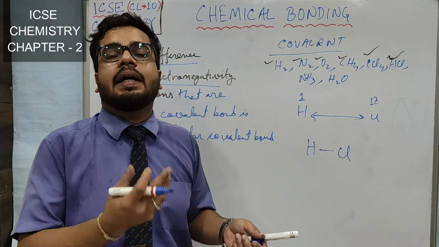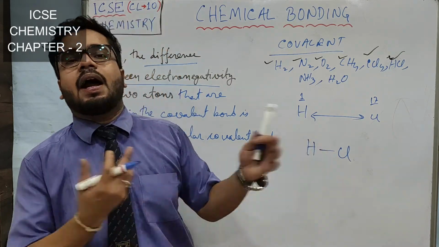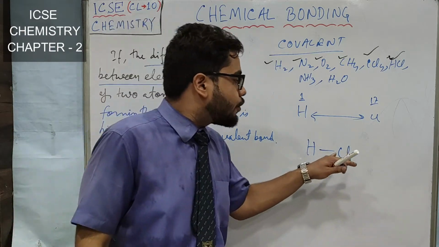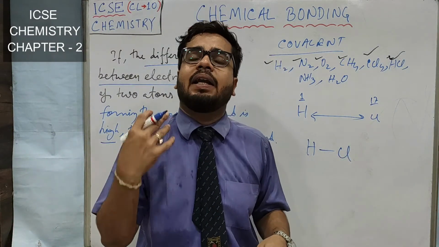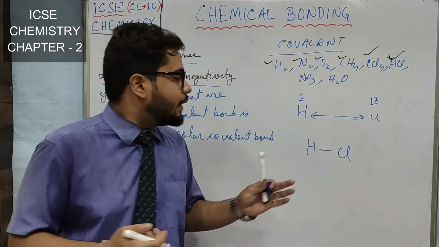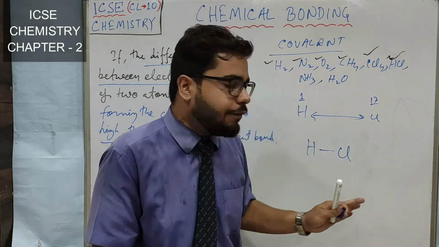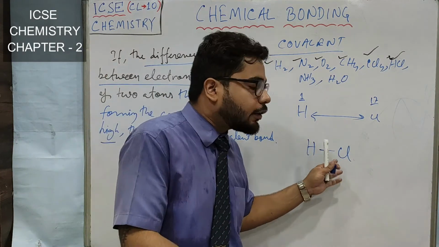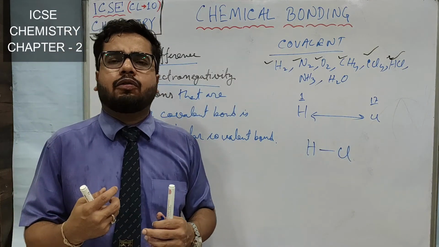Electronegativity is the tendency to attract the shared pair of electrons towards itself. So if chlorine has high electronegativity, what does it mean? It is attracting the electron pair towards itself. Hydrogen has given one electron, chlorine has given one electron, but chlorine is attracting the electron pair towards itself.